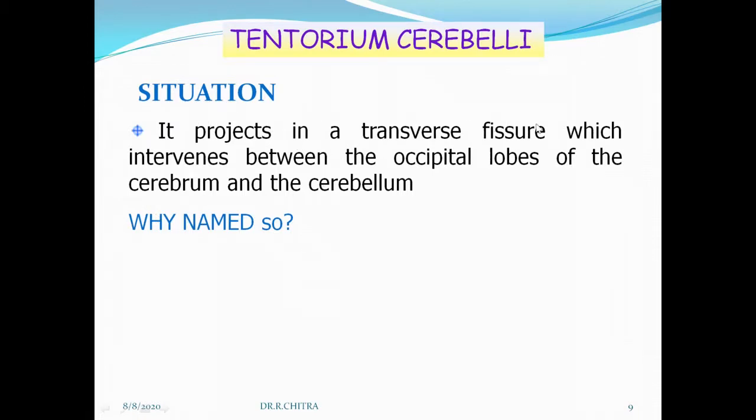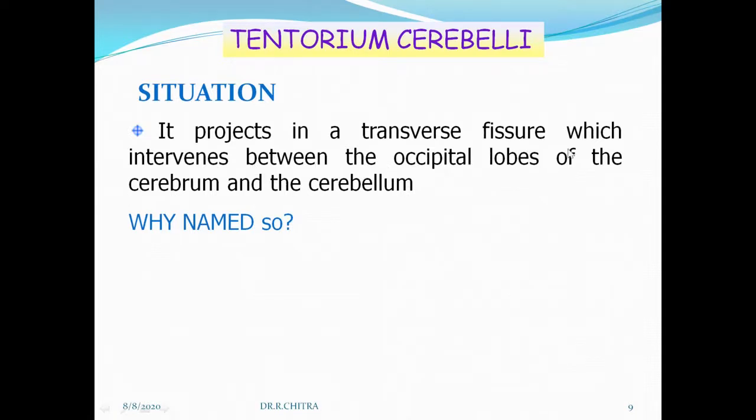Situation: it projects in a transverse fissure which intervenes between the occipital lobes of the cerebrum and the cerebellum. So the student should understand which dural folds are present vertically and which are present transversely. The basic difference they should understand: falx is a vertically placed dural fold, the tentorium is transversely placed.